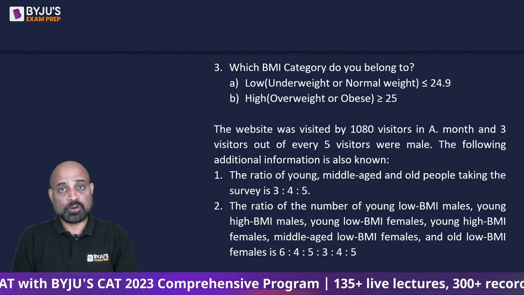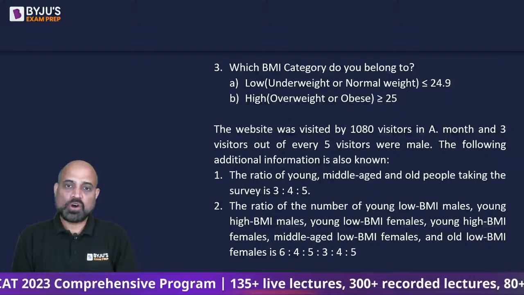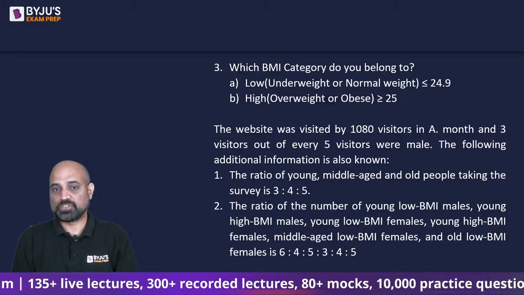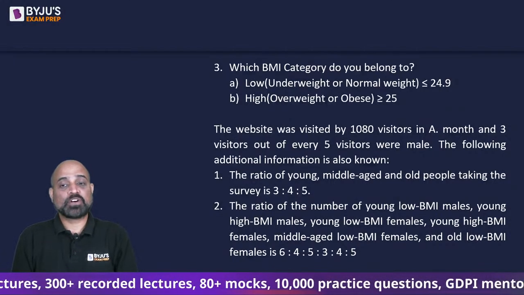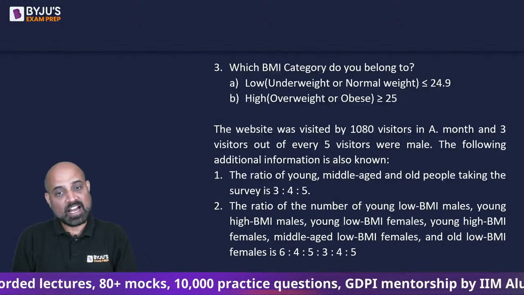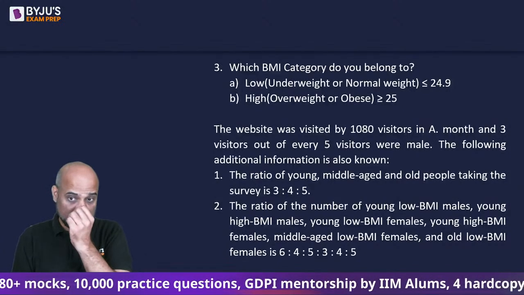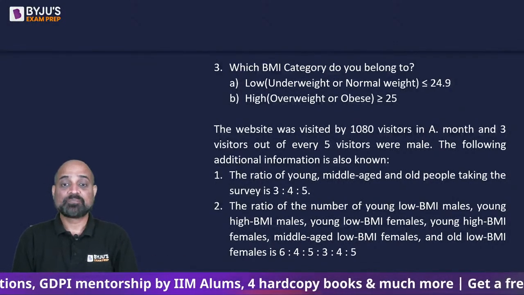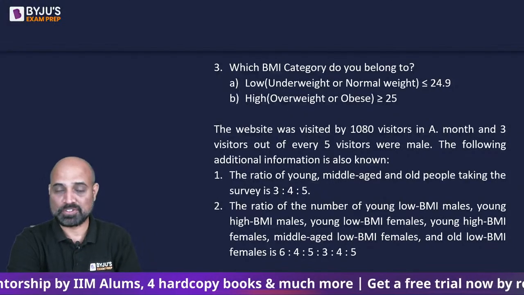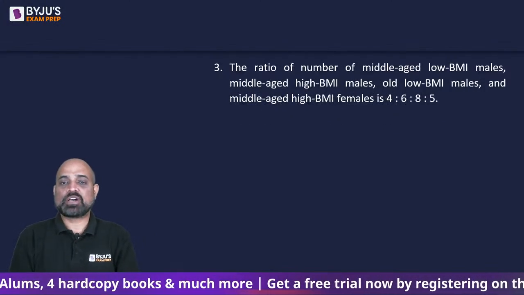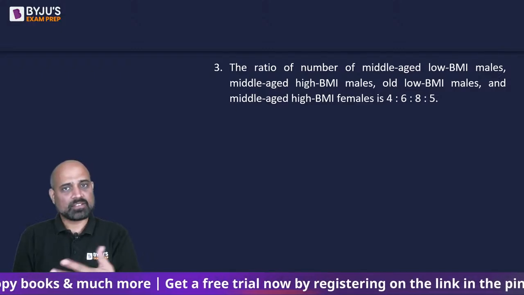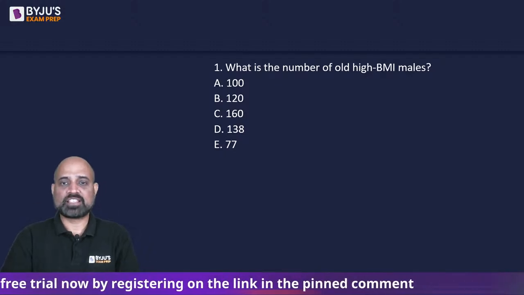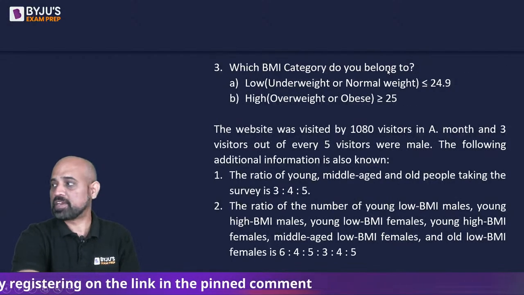The following additional information is also known. The ratio of young, middle-aged and old people taking the survey is 3:4:5. The ratio of the number of young low BMI males, young high BMI males, young low BMI females, young high BMI females, middle-aged low BMI females and old low BMI females is 6:4:5:3:4:5. And the ratio of number of middle-aged low BMI males, and we have got another such ratio here. So the question asked is what is the number of old high BMI males and so on and so forth.